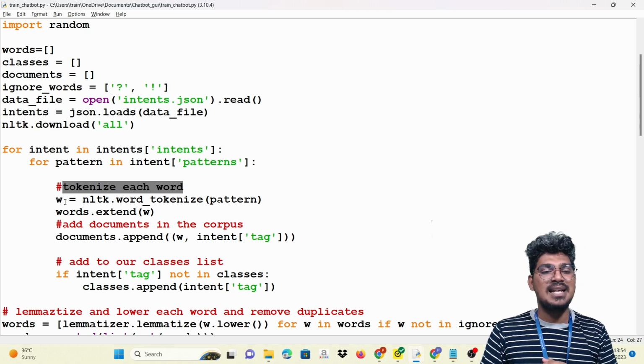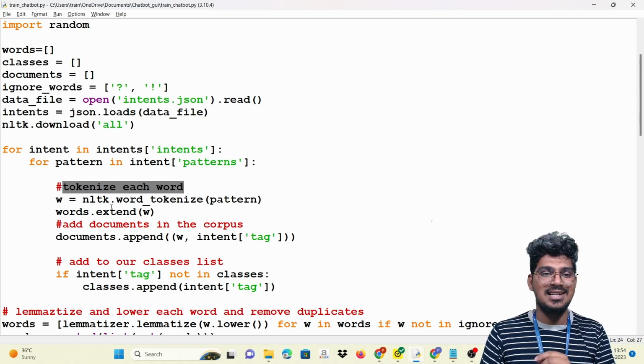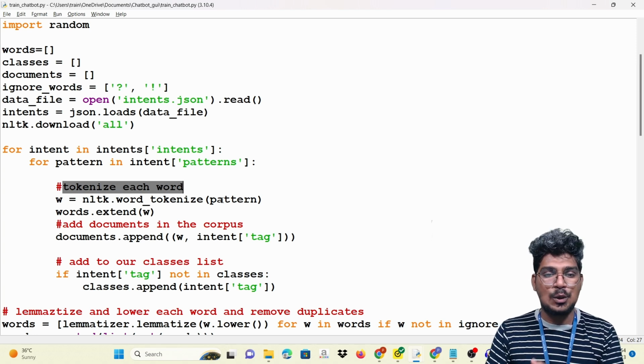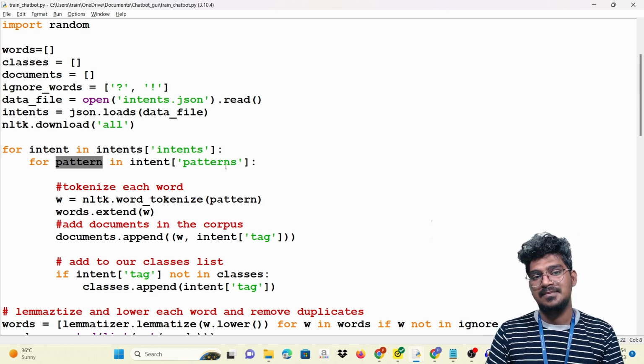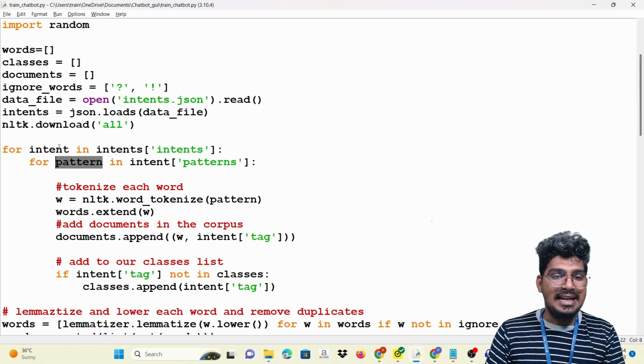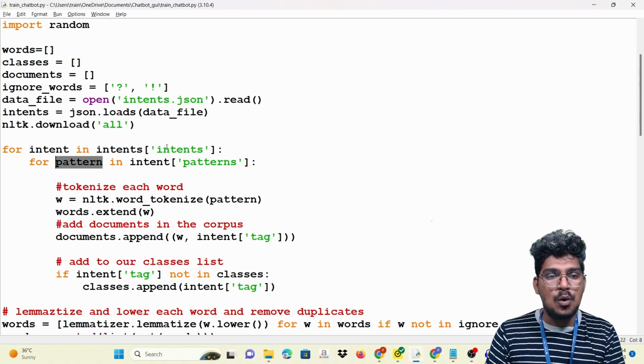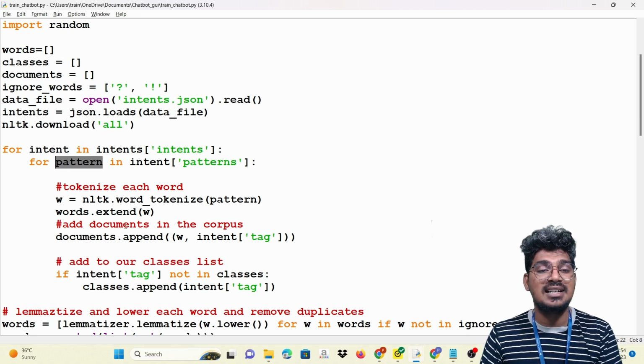Now w is equal to nltk.word_tokenize, and for this particular pattern, it will be iterating over this particular file. For this particular intents, it is going to iterate over the intents and extract the pattern.